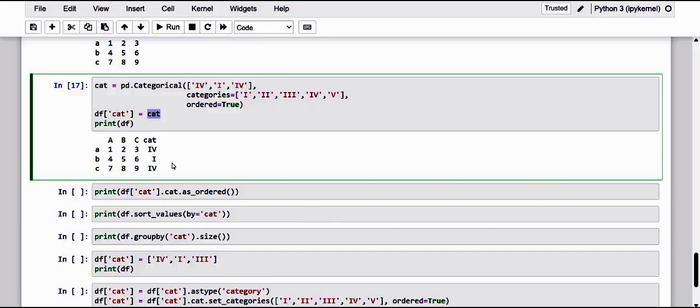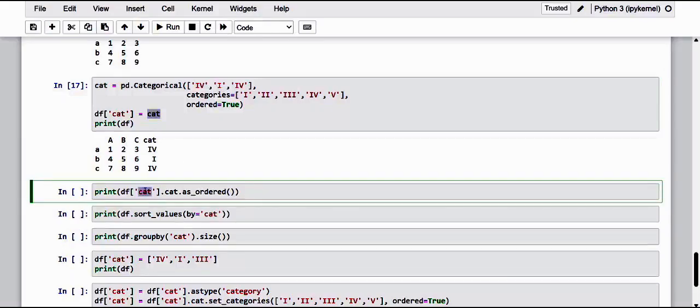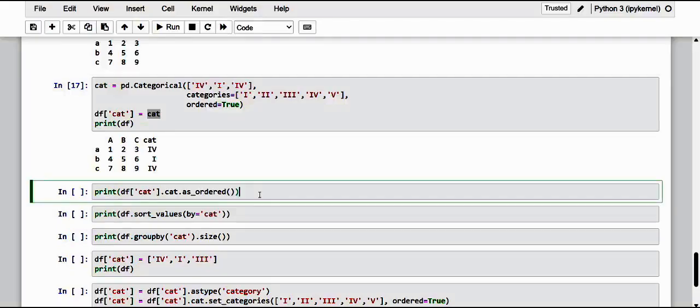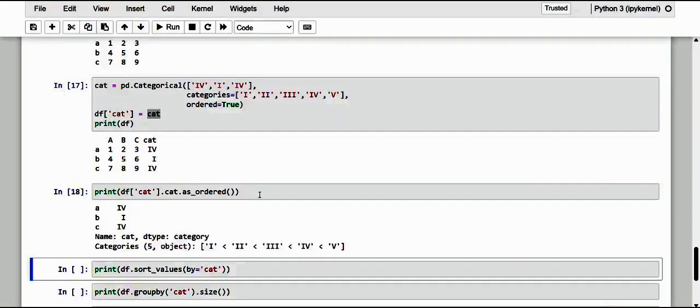Here the cat attribute is specified, and then we call the as_ordered method. When we make use of this, we are just going to have these indices, that is a, b, c in lower case, and of course the category functionality, that is 4, 1 and 4. So let me have a look at this.